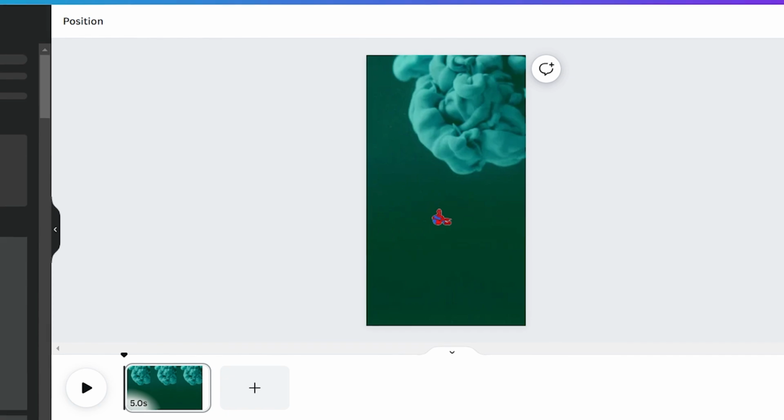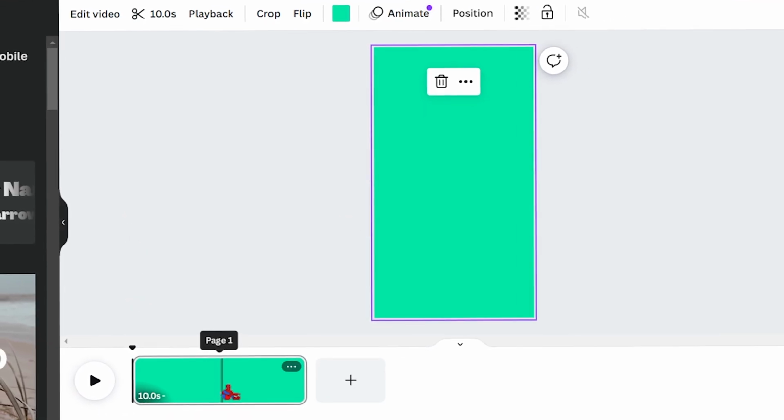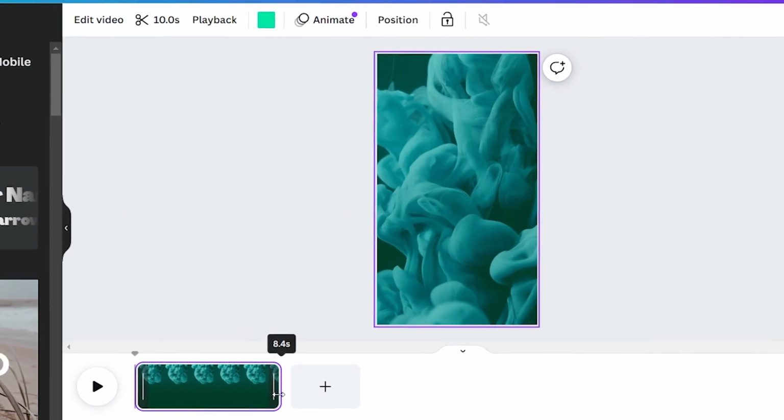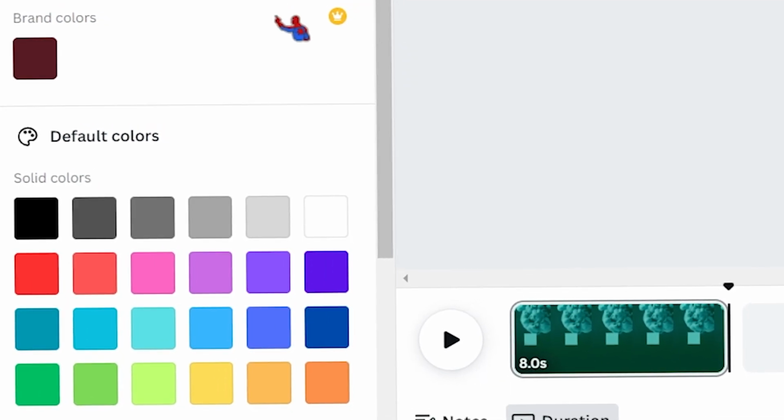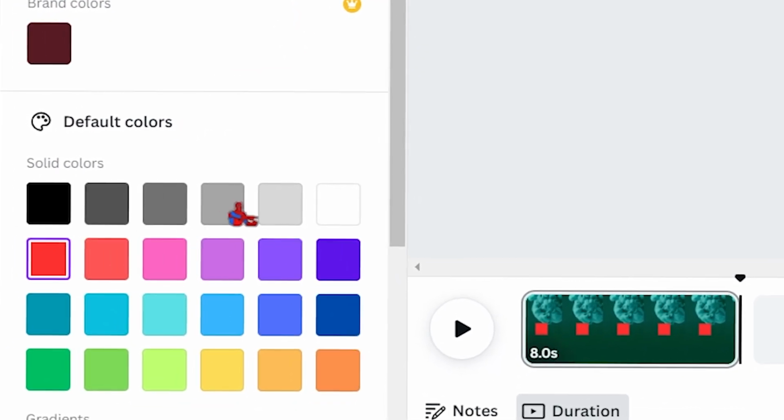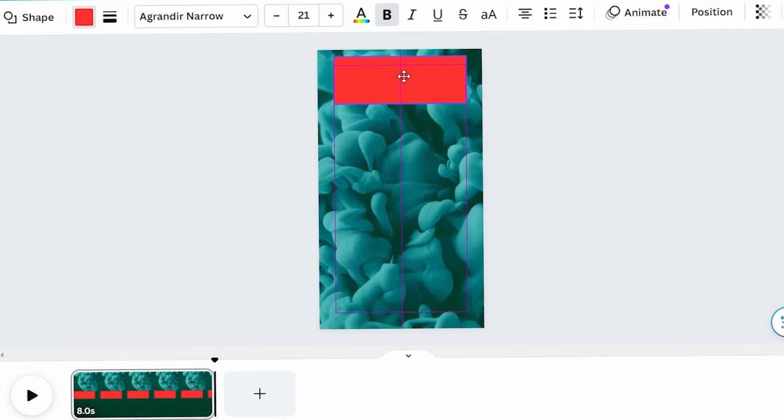Choose one that you like and trim down the video to make it around 8 seconds long for the sweet spot. By pressing R, you get this object to where you can change the size and color and even the borders. And this is where your question is going to lay on. So we'll put it at the top.